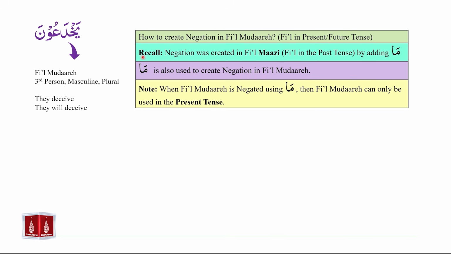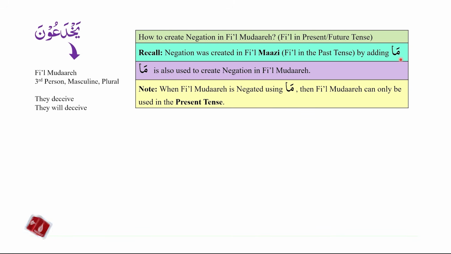Please recall that negation was created in fi'il mazi by adding ma. So we used ma with fi'il mazi or fi'il in the past tense to create negation. Please note that ma is also used to create negation in fi'il mudare. But there is an important point to note. When fi'il mudare is negated using ma, then fi'il mudare can only be used in the present tense. This is a very important point.